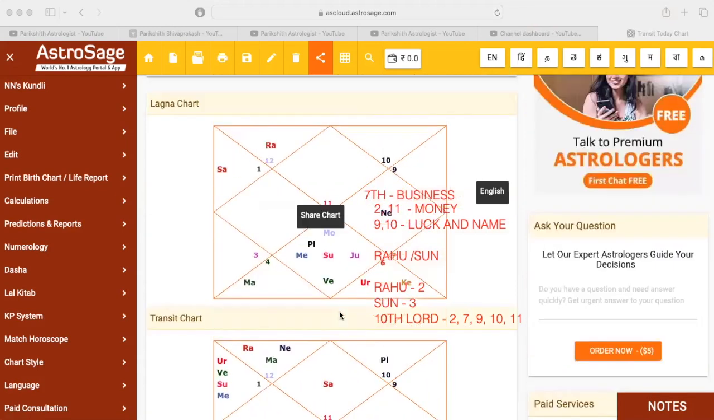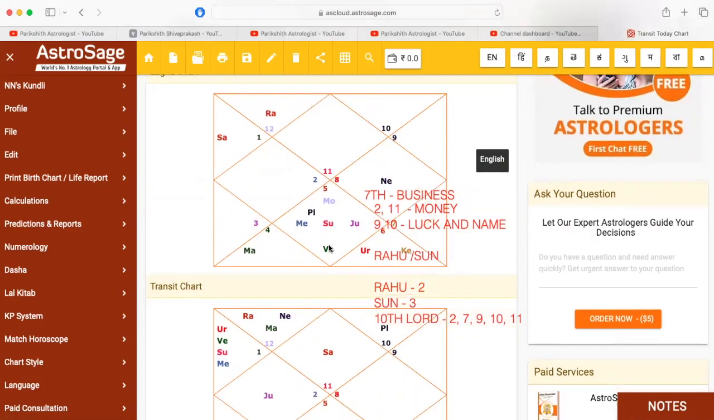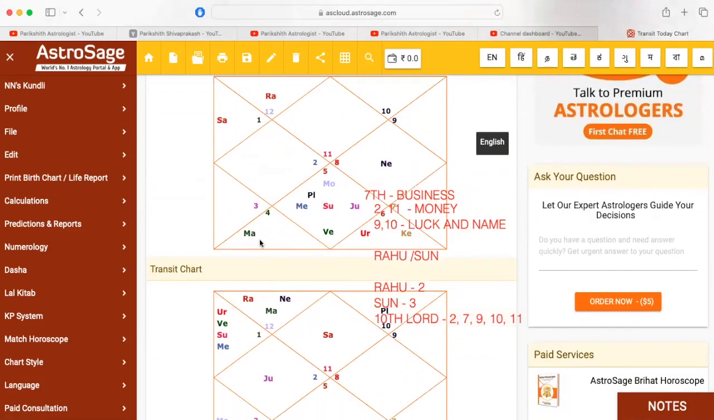Okay, you just see here, I'll just scroll it. Okay, during these planets' Mahadasha Antardasha, the person can start business. Currently Rahu is running, okay, and Sun is also running, so the person can start. Okay. And see the 10th lord in the sixth house is giving the person a chance to do service related business. Okay, currently the person is doing a job, a government job.